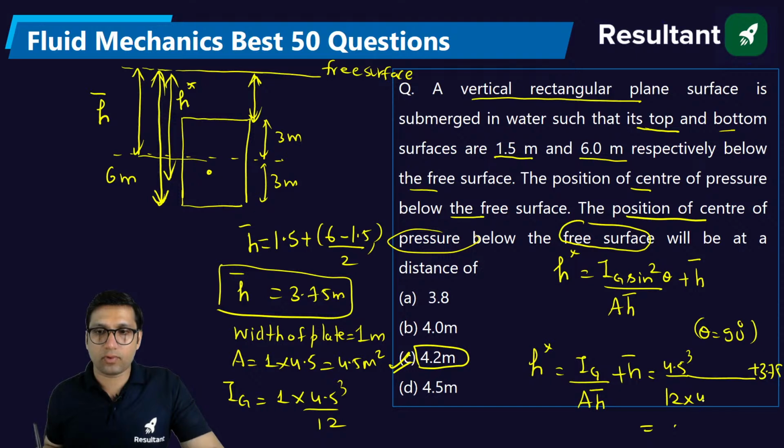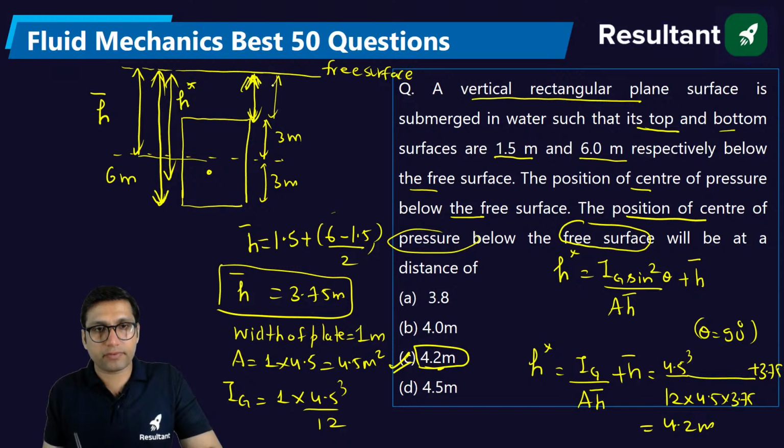With 4.5 into 3.75 you get 4.2 meter, but the mistake was that I had taken it as 4.5. We have to subtract this distance: 1.5 is the distance from the top surface, and the total distance from this point to this point is 6 meter.